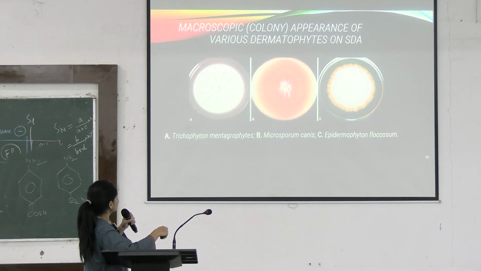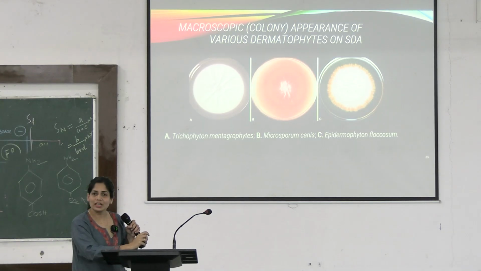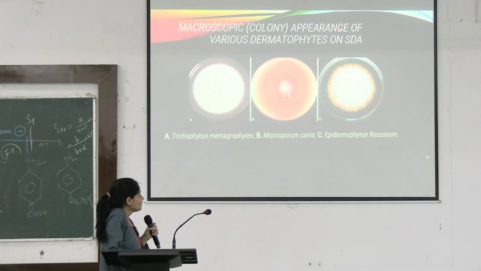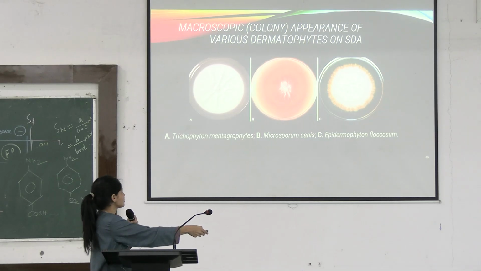This is how Trichophyton mentagrophytes looks. This is Microsporum canis, and this is Epidermophyton floccosum. So based on the texture and the timing of growth, the pigment they are causing, and depending on the color of the mold, color of the vegetation, you can differentiate them based on the microscopic appearance.